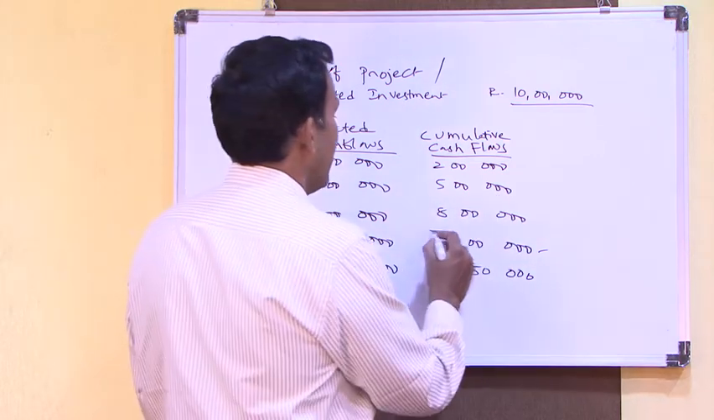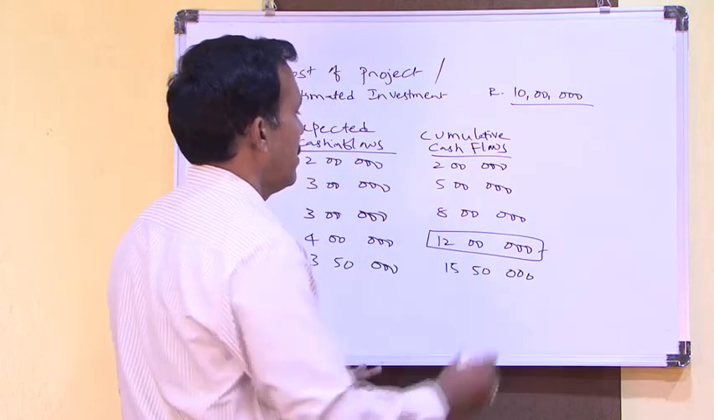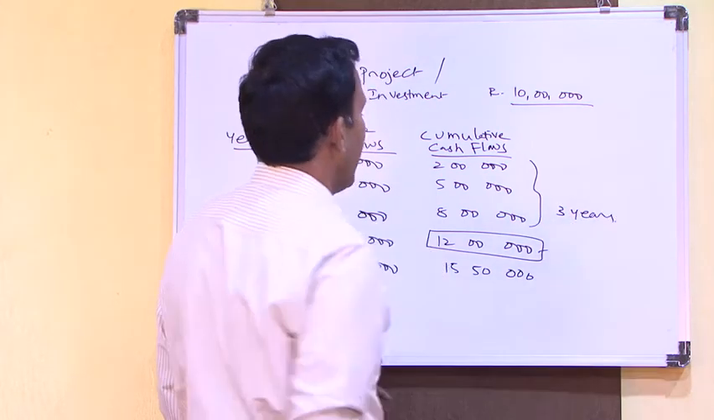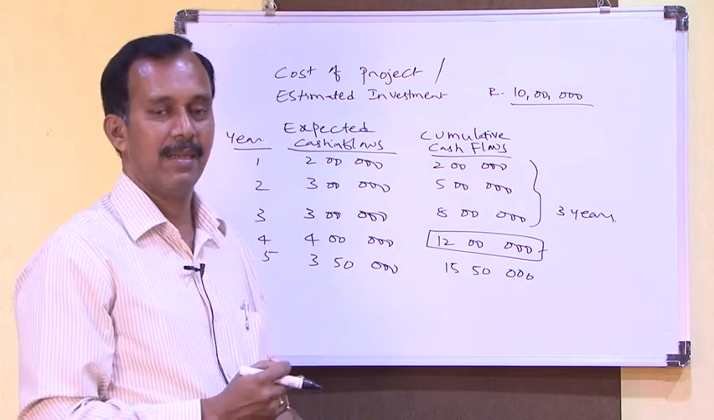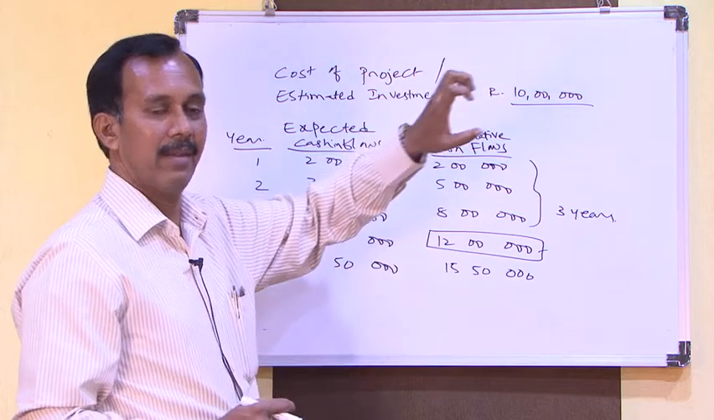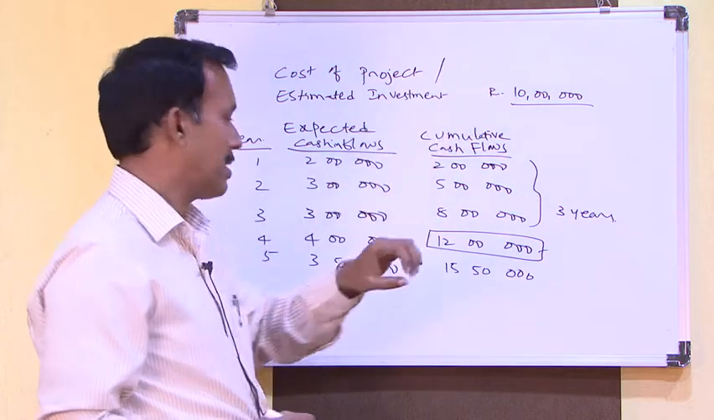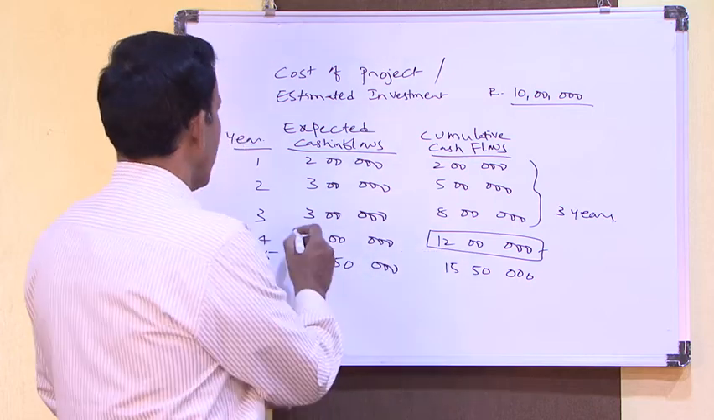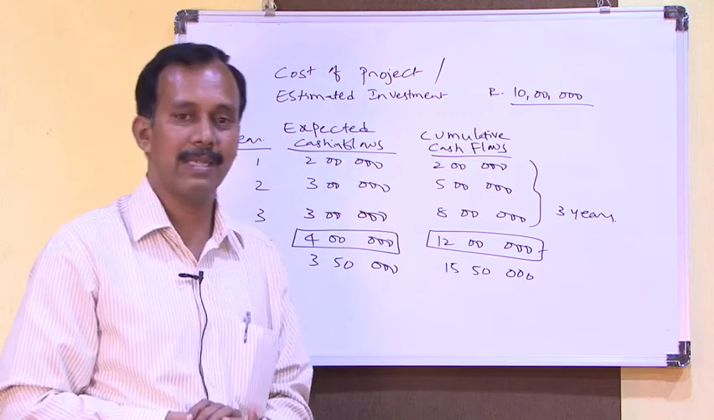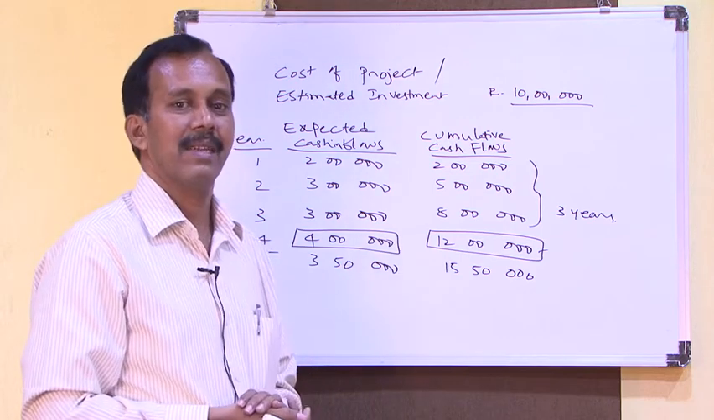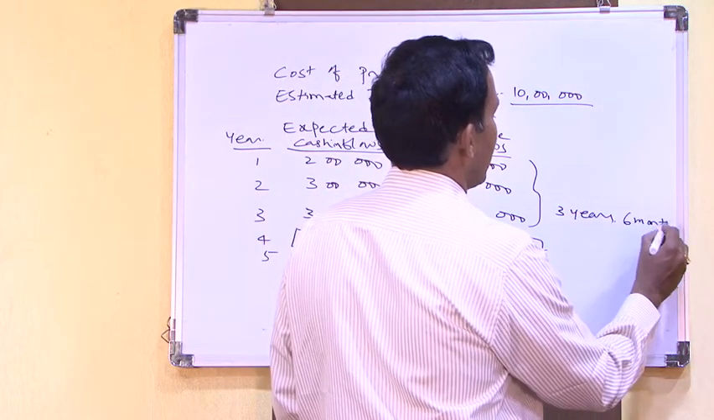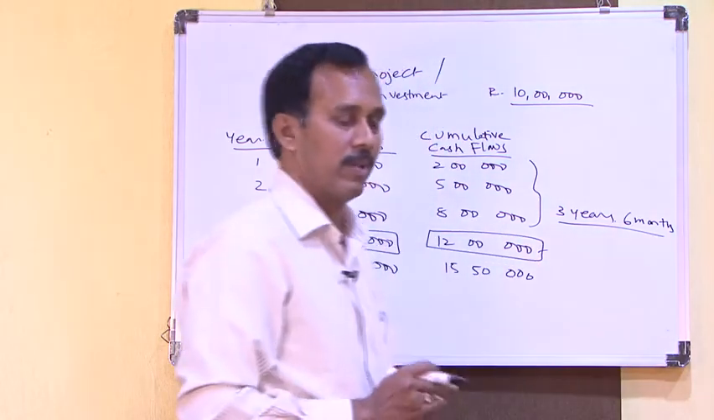So what is that exact duration? Up to 3 years we have received 8 lakhs, and we require another 2 lakhs to get your investment back, that is 10 lakhs should be returned back. So the 2 lakhs is received in the fourth year. In the fourth year total amount received is 4 lakhs. So for the entire year 4 lakhs is required, so for 2 lakhs, you can say 6 months. So 3 years 6 months is the required duration for the project.